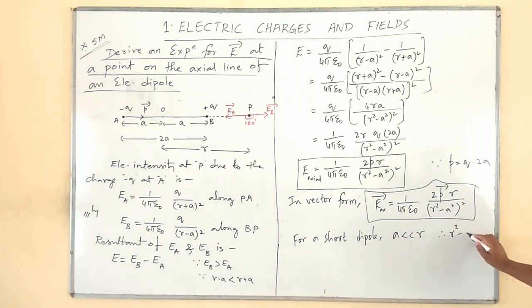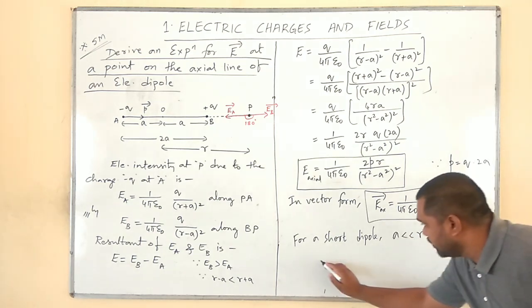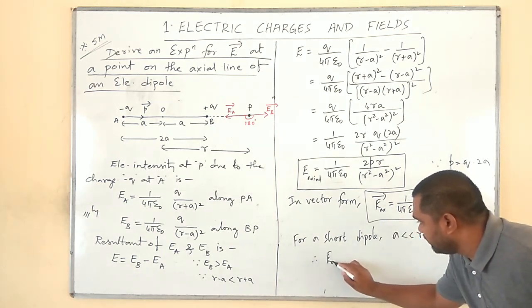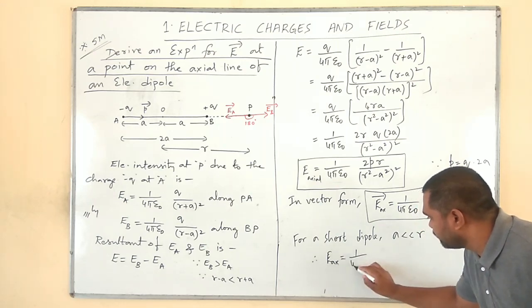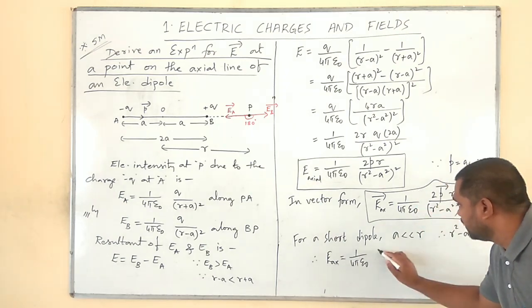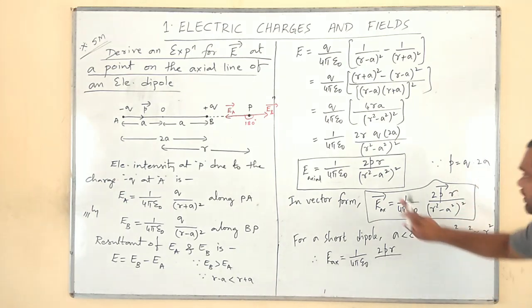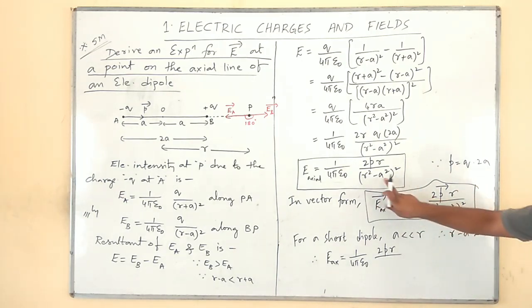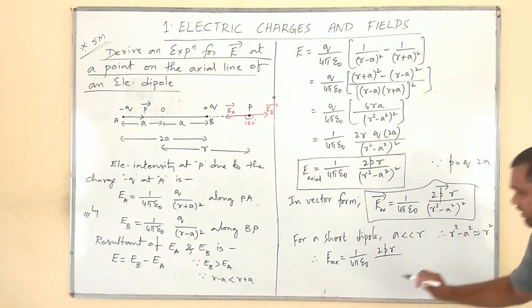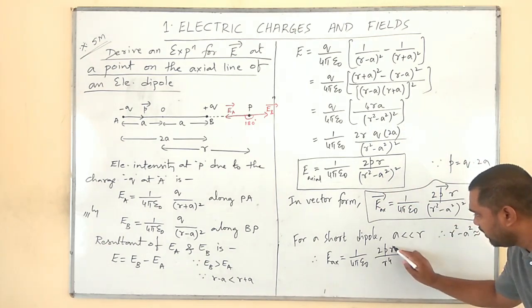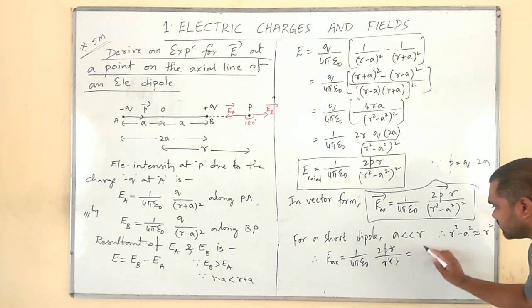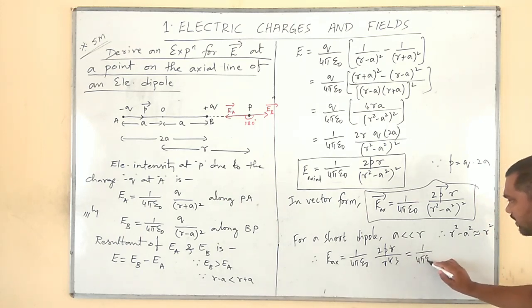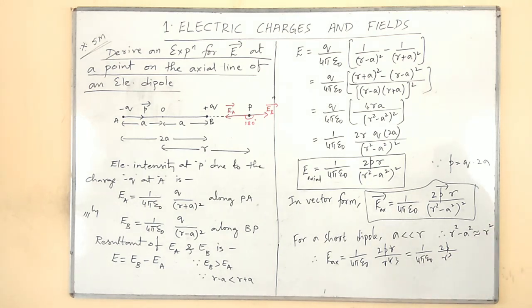Therefore, r square minus a square becomes approximately equal to r square. Therefore, E axial will become 1 by 4 pi epsilon naught 2pr divided by, in place of r square minus a square, we can write r square. R square times r square, r to the power 4. On cancellation, it gives us 1 by 4 pi epsilon naught 2p divided by r cube.